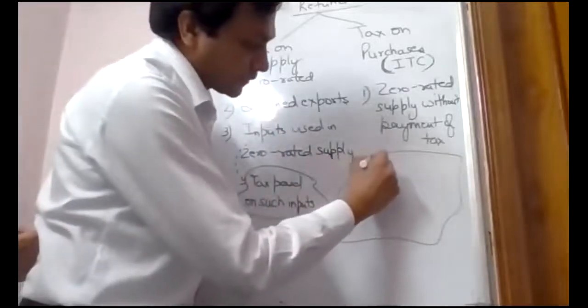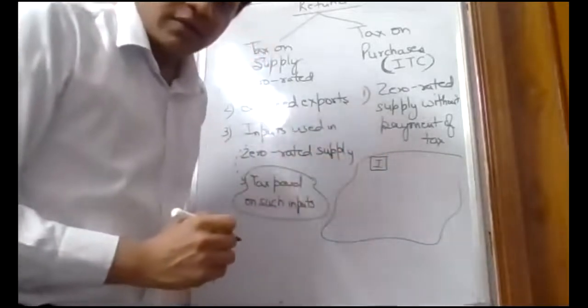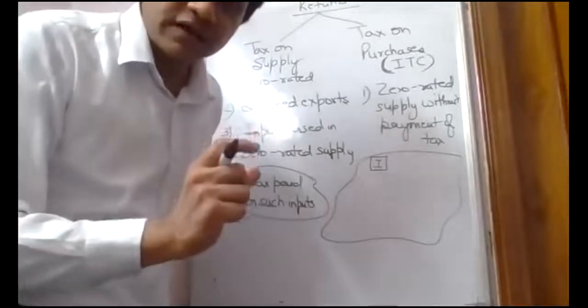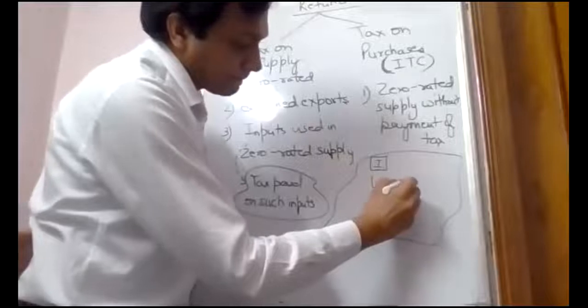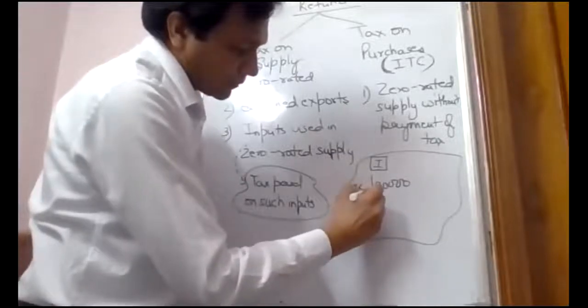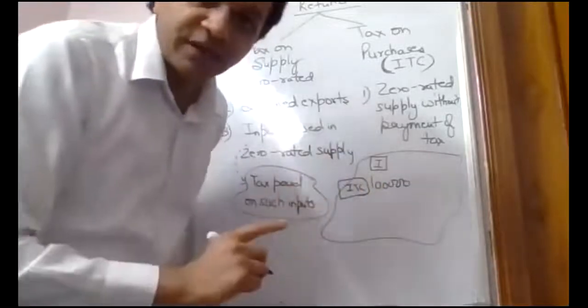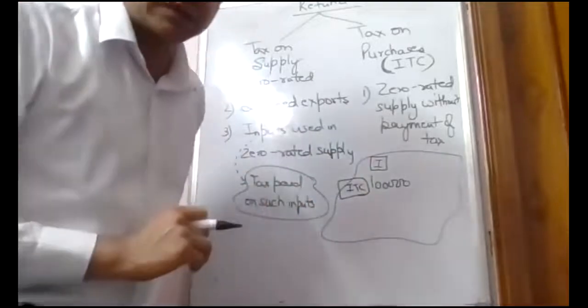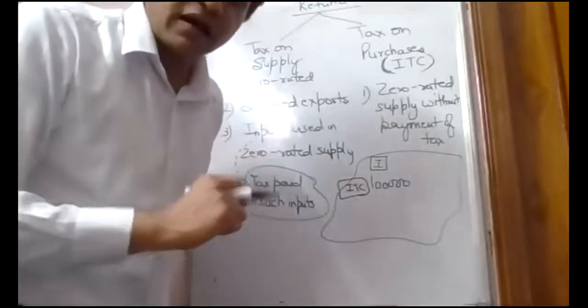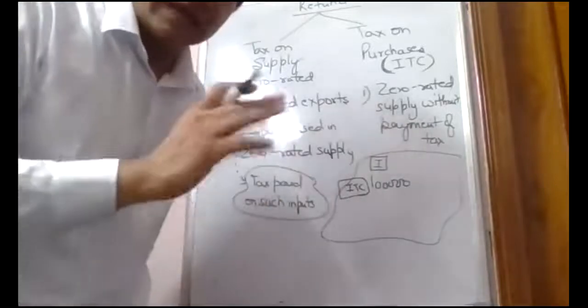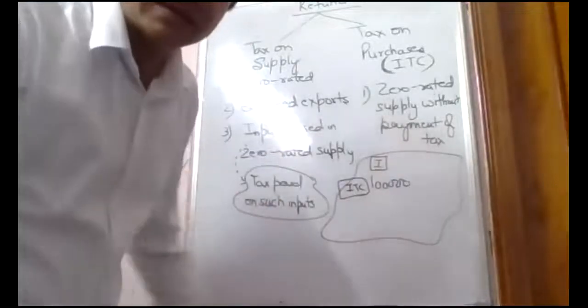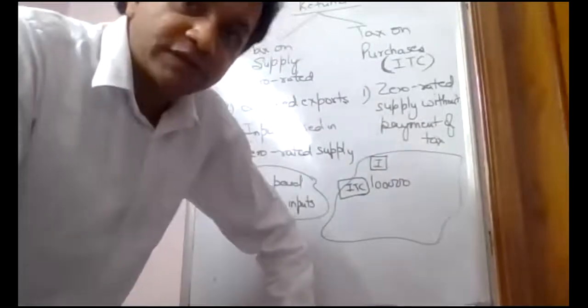Option 1. I paid 1 lakh tax on purchases. This is my ITC. I'm making a zero rated supply of 3 lakh rupees, or suppose I'm making a zero rated supply of 10 lakh rupees.